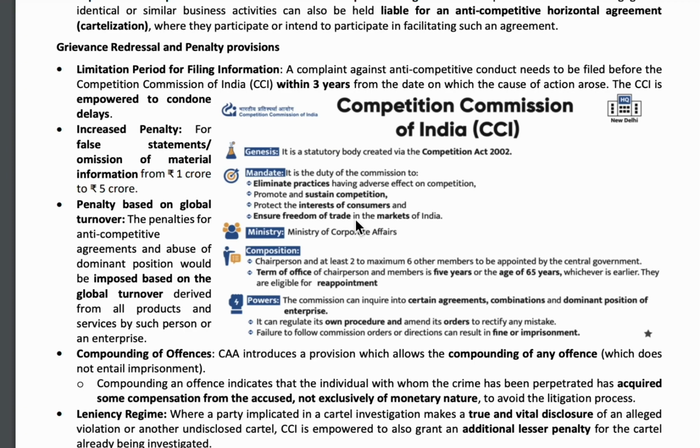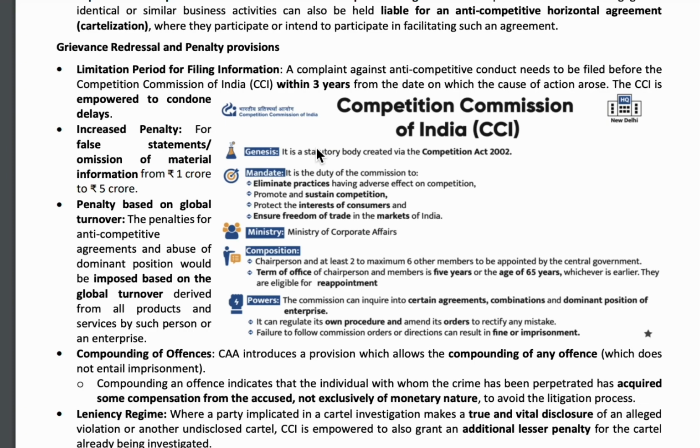So the Competition Commission of India, or the CCI, works under the Ministry of Corporate Affairs. It consists of the chairperson and 2 to 6 members. All these chairpersons and the members working under here are selected by the central government.